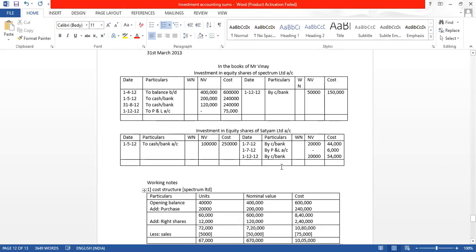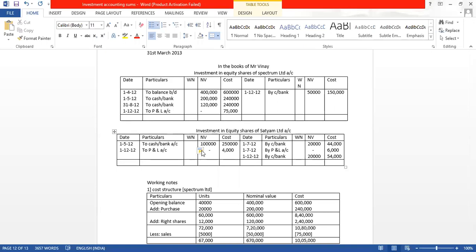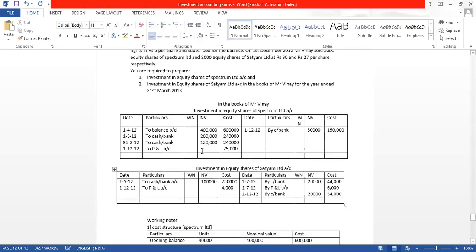So here let us give the effect for profit, 2012, to profit and loss account. Here in the last column, 4,000 effect for profit. Now all the transactions are done.